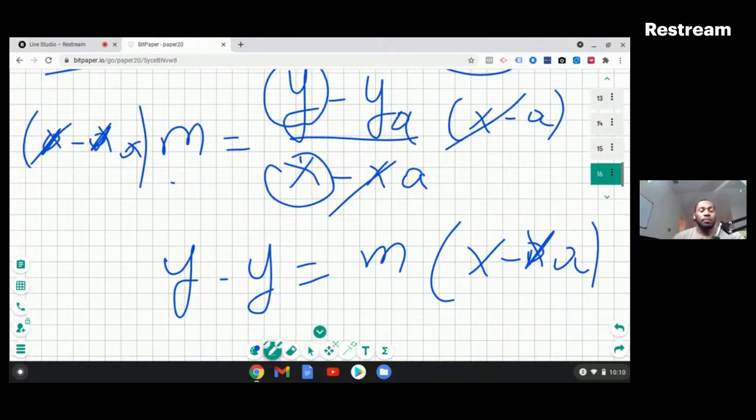They might use different notation for those. They might use A and B, whatever they use, but it's the same concept. It's not something different. I don't want you to see the other formulas and think that's something different. From this equation, you can derive a bunch of other equations. If I wanted to solve for y, I can do it just by adding ya to both sides of the equation.